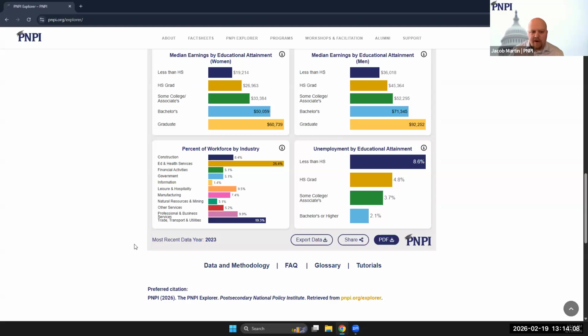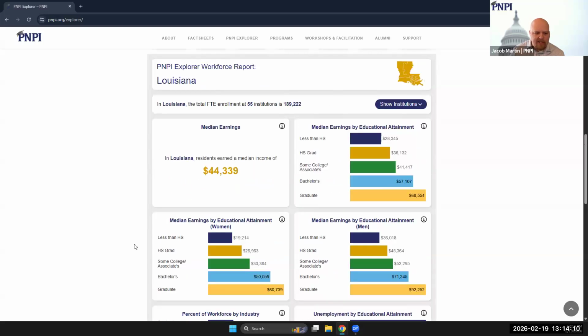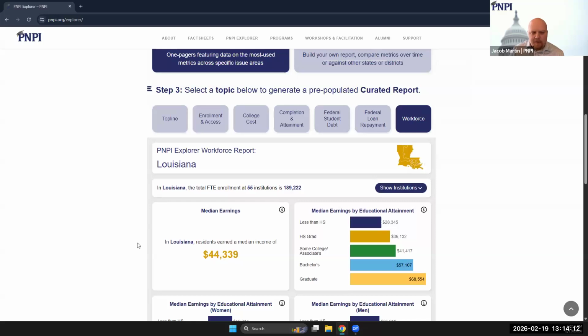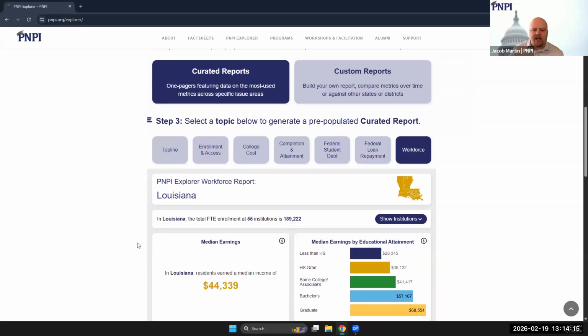So now that we've covered the curated reports, you might be thinking of other topics that you wish we had talked about. And for many of these other topics, we can turn to the Custom Reports tab of the Explorer.